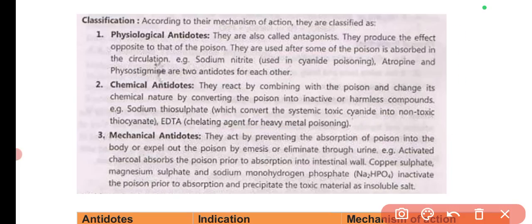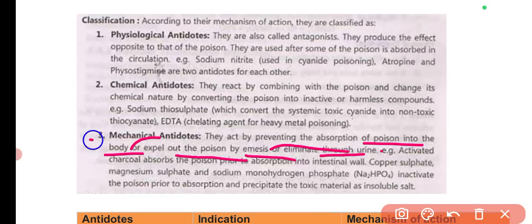Then there are mechanical antidotes. They basically act by preventing the absorption of poison into the body or expel out the poison by emesis or elimination through urine. If the poison goes in the body, it will require some surface or some receptors where it will make some poisonous effect.